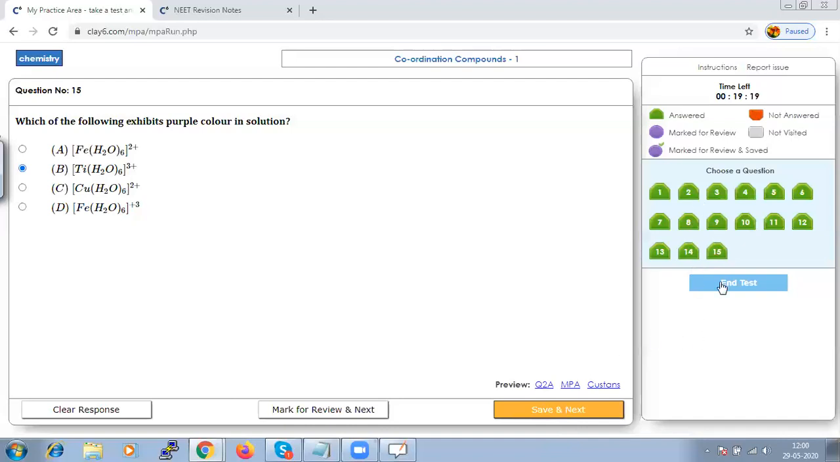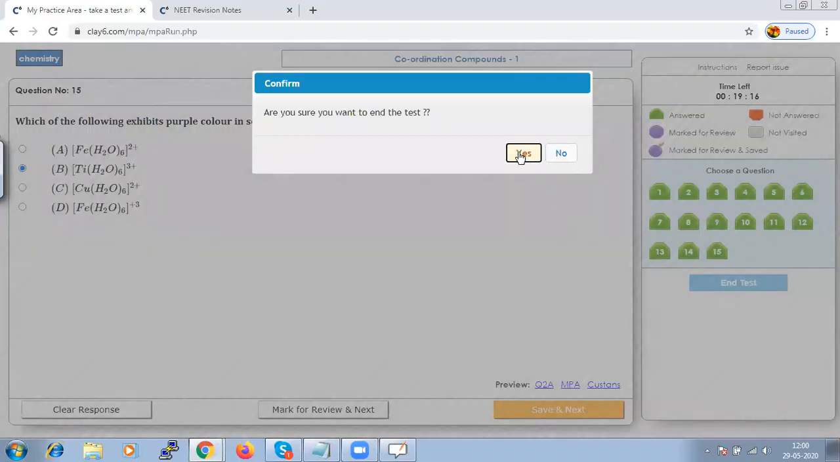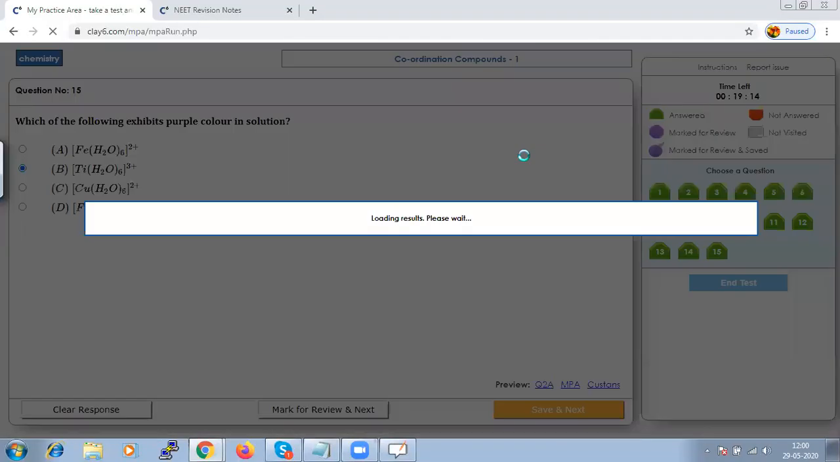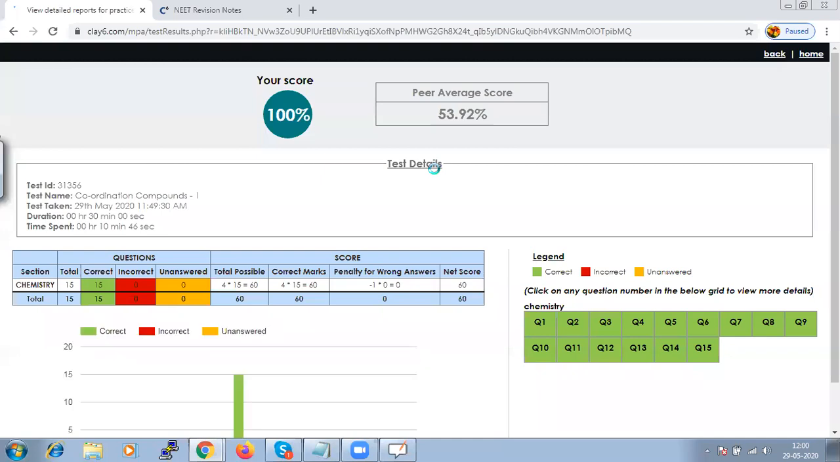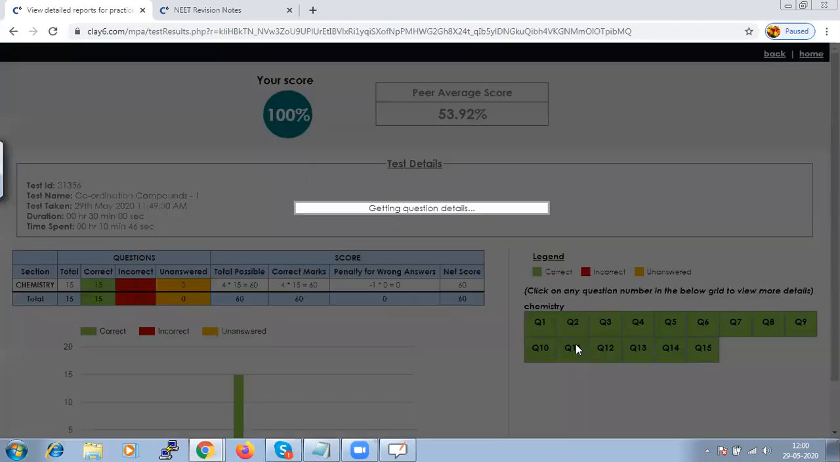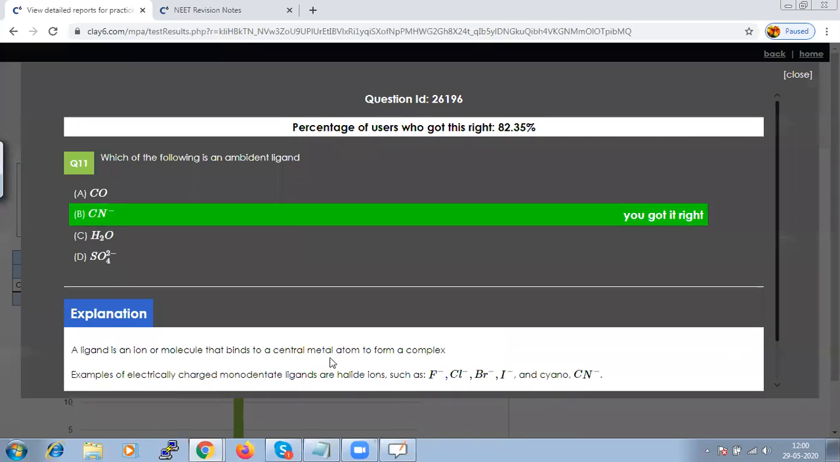So we have completed all the 15 tests. Let us save that and click end test. Here all the questions are correct, and as I told you, if it is wrong, the color will be red, and if it is unattempted, it will be orange in color. And if you click on any question, it will give you the right answer with a proper explanation.